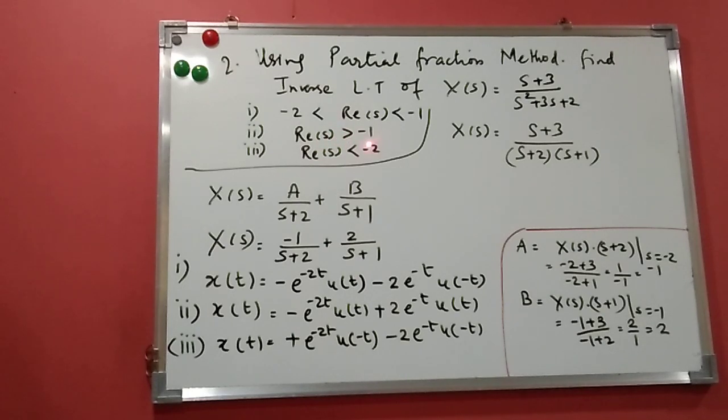Real s greater than minus 1: we go to the right-hand side, and this includes the j omega axis. So this system is stable. The third one is the left-hand side of minus 2, because it is less than minus 2. This is also unstable. Only the second system is stable. The first is unstable, the third is unstable, and the second is stable.